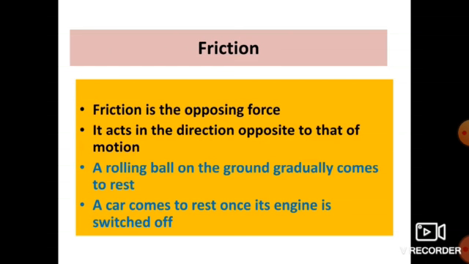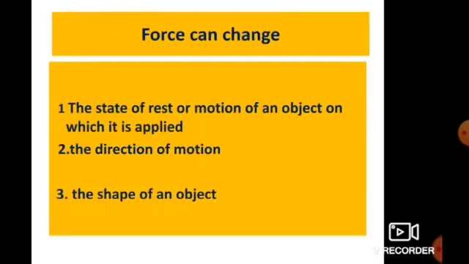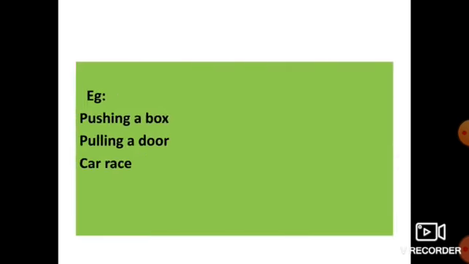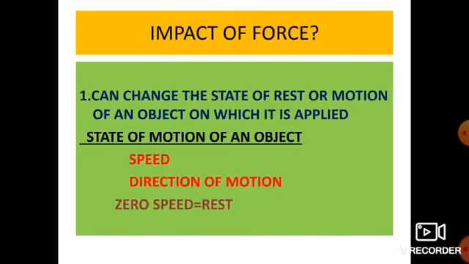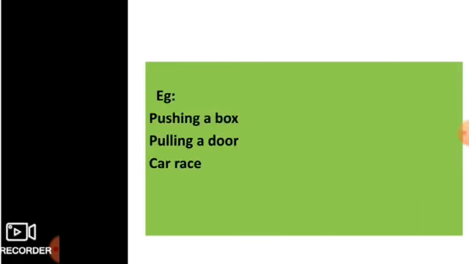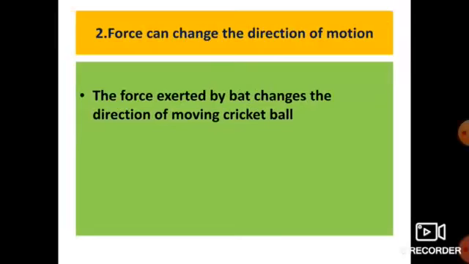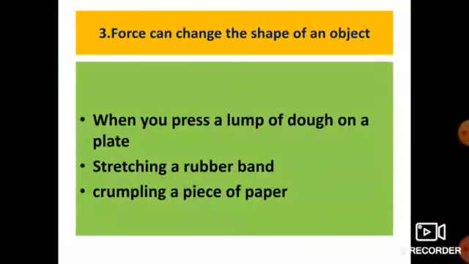Okay students, in this part we discussed what force is. Force is a push or pull on an object. It is denoted by the symbol F. And what are the effects of force? The impact of force has three categories: force can change the state of motion of an object, force can change the direction of motion, and force can change the shape of an object.